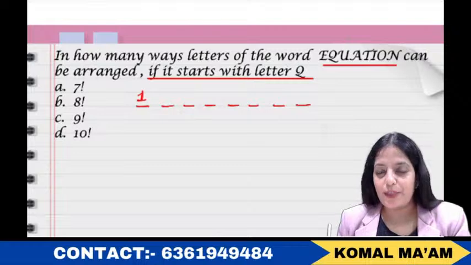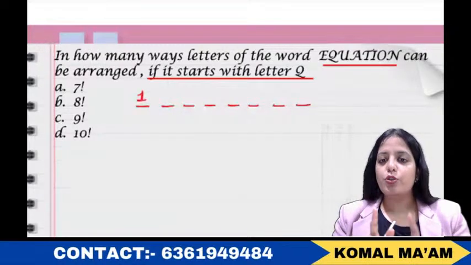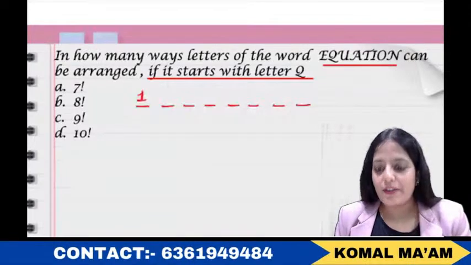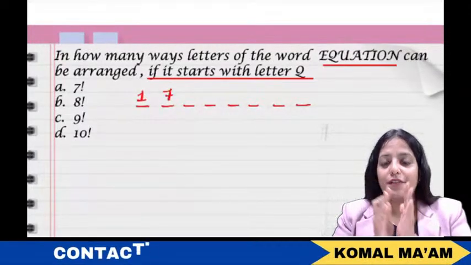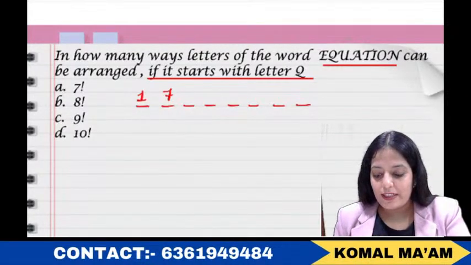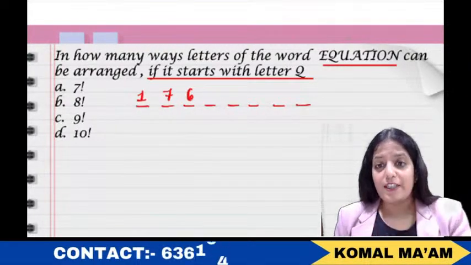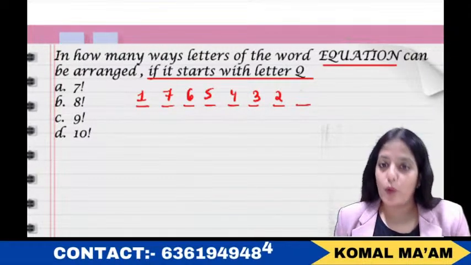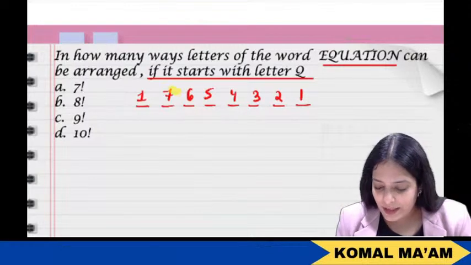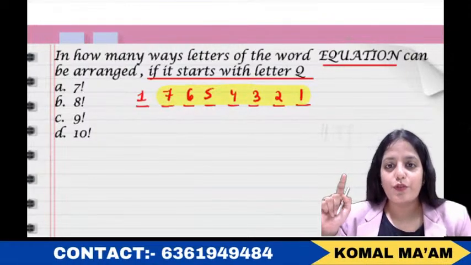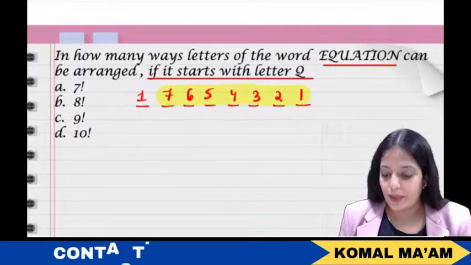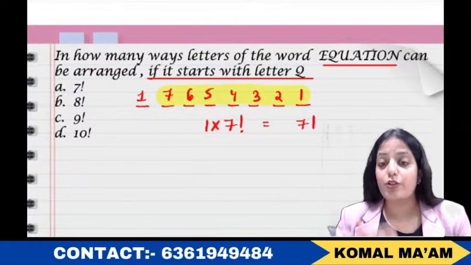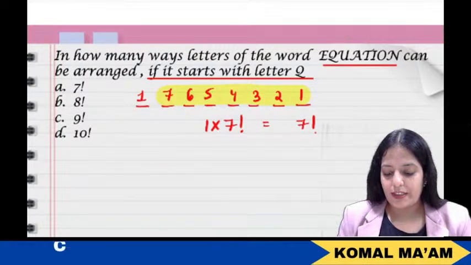Now come to the second place. Out of 8 letters, Q sat on the first place. For the second place, you are left with 7 options. So write here 7. Out of 7, 1 will sit at second place. You will be left with 6 options. Write here 6. Then for the next position, you will be left with 5 options, then 4, then 3, then 2, then 1. Now if you observe, 7 into 6 into 5 into 4 into 3 into 2 into 1 is nothing but 7 factorial. So 1 into 7 factorial is 7 factorial.